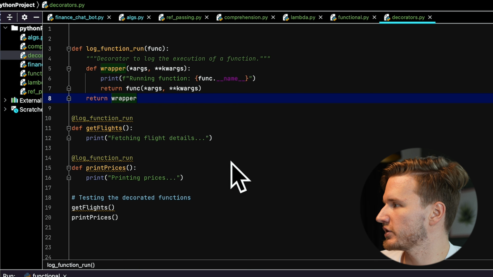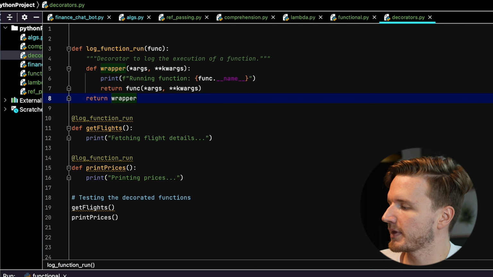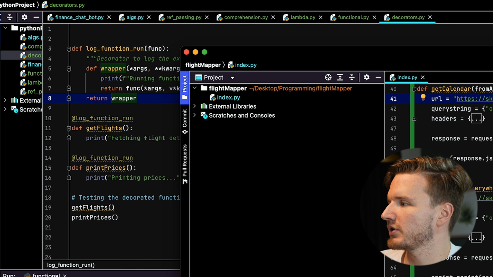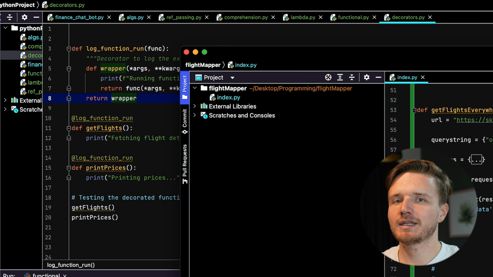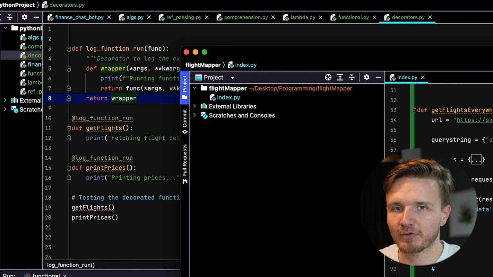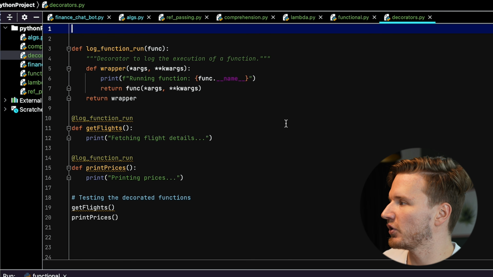So here we have this situation, which is actually simulating something that I'm doing in an actual program that I'm writing, this flight mapper. I'm essentially making this program to take flight prices and make a whole map of it. I'm figuring out how to do that. This is just a simplified version of what is going on here.